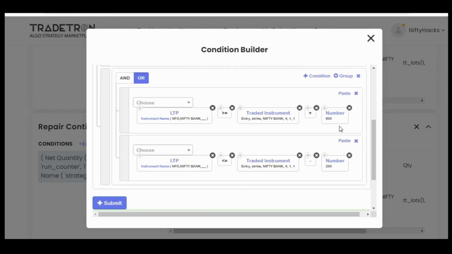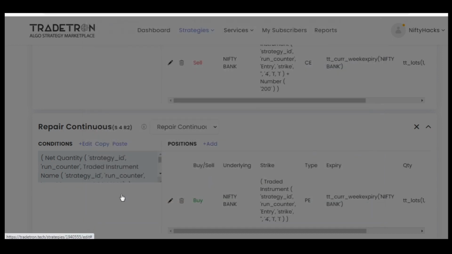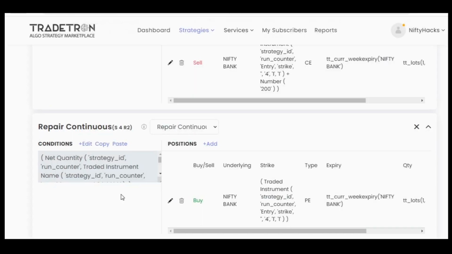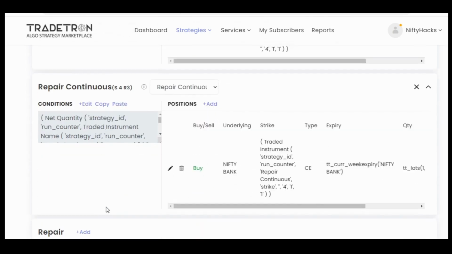And as we want to exit the put which we entered in set 4 entry, whenever Bank Nifty reaches entry strike 411 minus 200, just buy back whatever the entry strike was of set 411. This is set for RC3, which is to buy back whatever strike was entered in repair continuous 411.